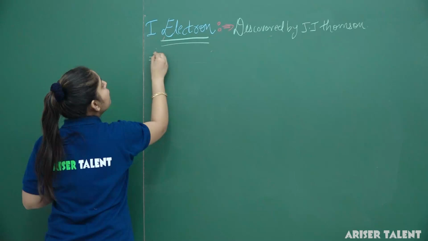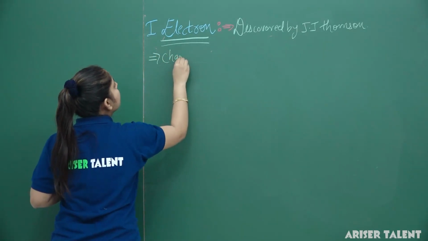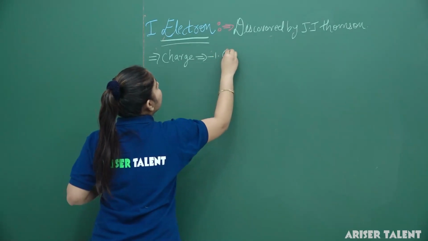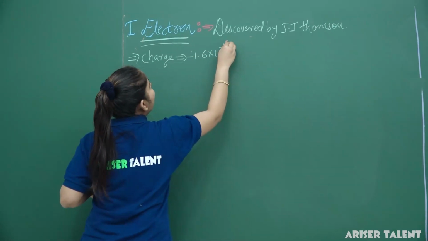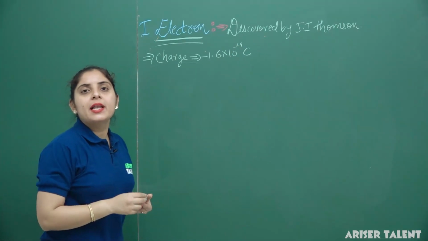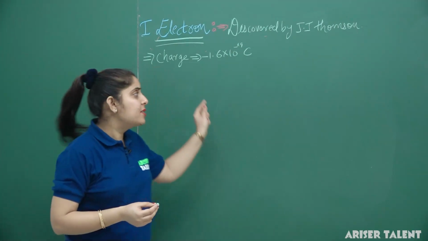What will be the amount of charge carried by it? The charge is minus 1.6 into 10 raised to the power minus 19 coulomb, and this is the experimental value calculated by Millikan's oil drop experiment.